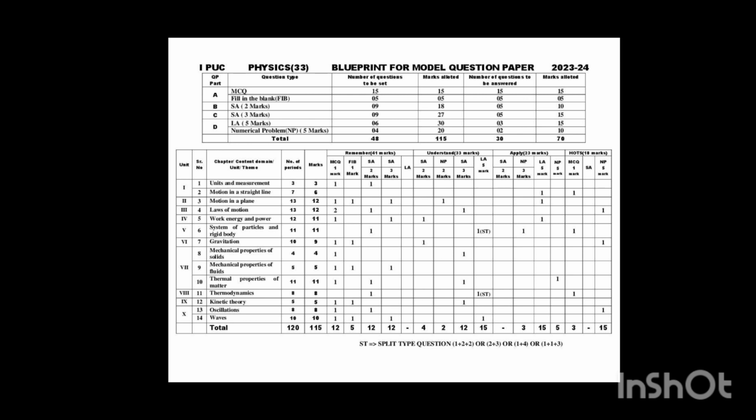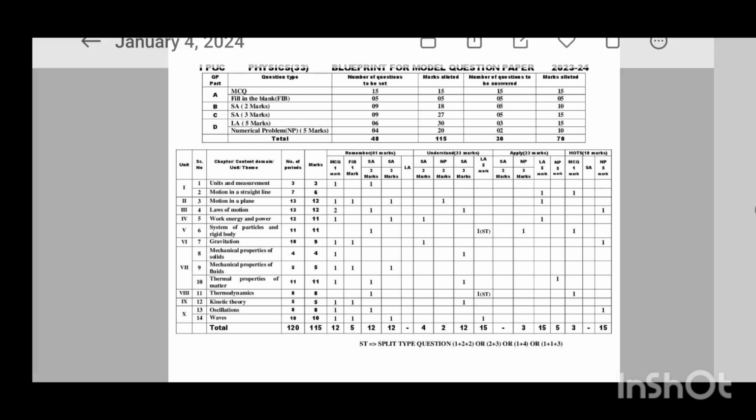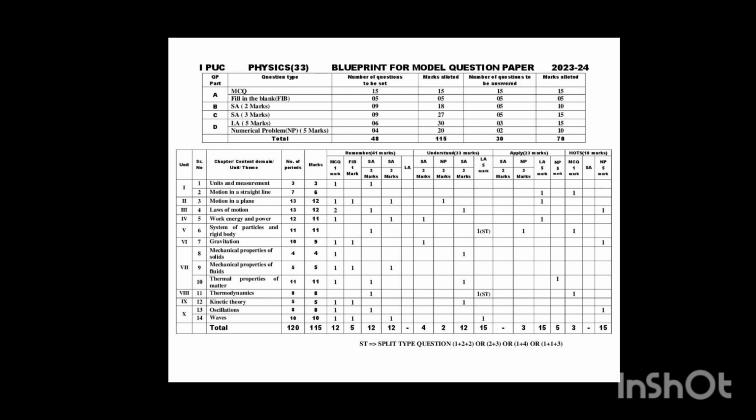And also, in that part A section, one more part is there, that is fill in the blanks. In short form it is called FIB, fill in the blank. Here also there are 5 questions. Each question carries 1 mark. We have to answer all questions here. Total 5 questions. This completes the part A section, and we come to part B.